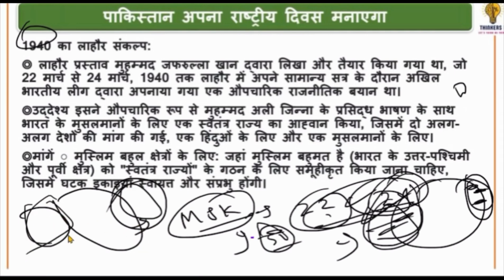Where Muslims are in domination, they should have a separate country, declared for Muslims. It is okay that it should be independent there, you should not interfere. And where Muslims are not in the majority, where they are a minority, it will be a country of both Hindus and Muslims, and there some separate provisions should be made for Muslims so that their interests can be protected.